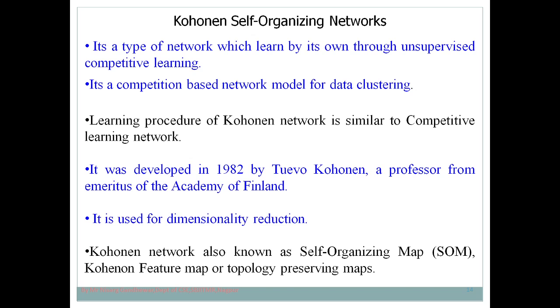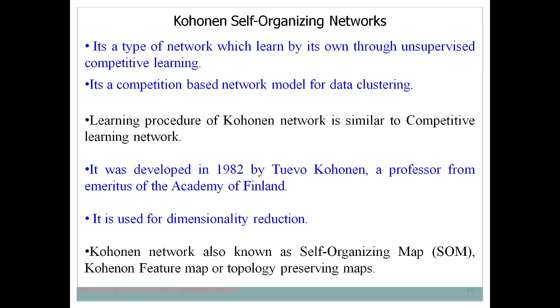The name itself suggests self-organizing, meaning it will learn on its own through unsupervised competitive learning. We already understand what competitive learning is, where a set of nodes compete with each other in order to get selected or activated, and it is a computation based network model used for clustering purposes.